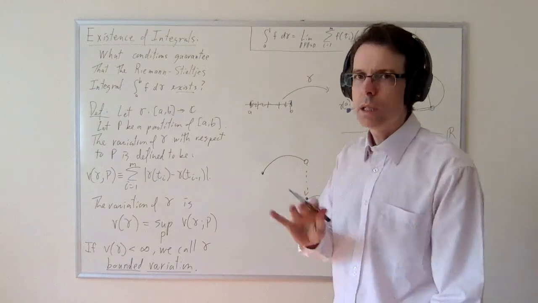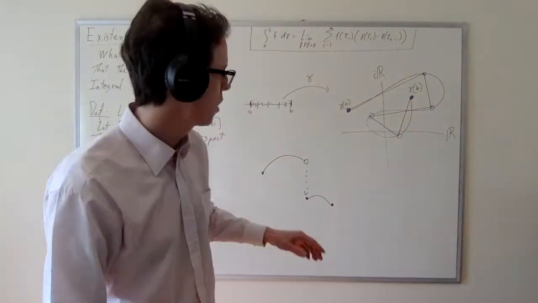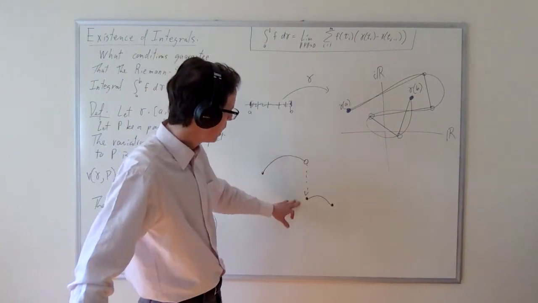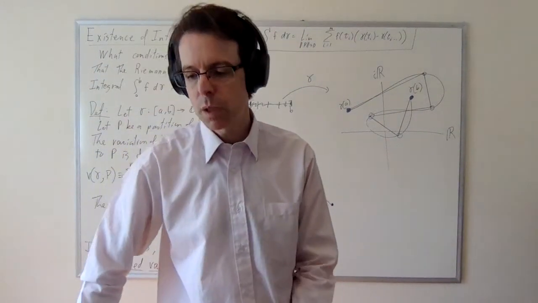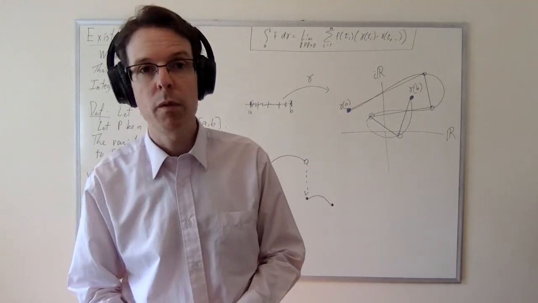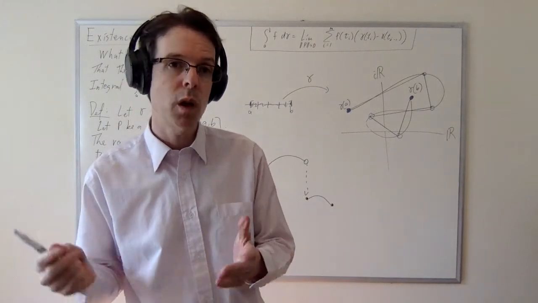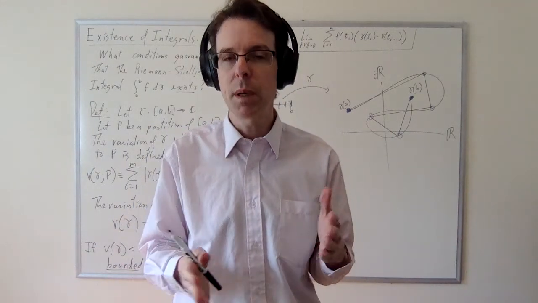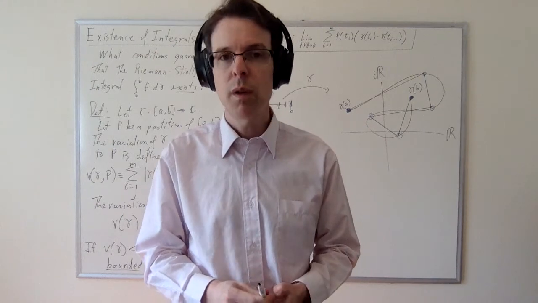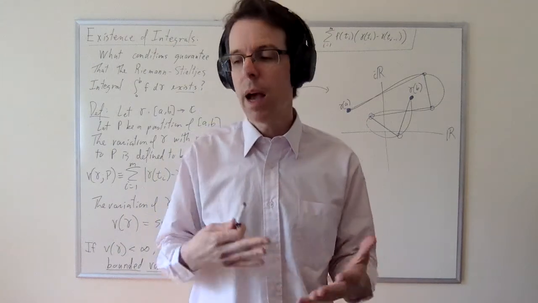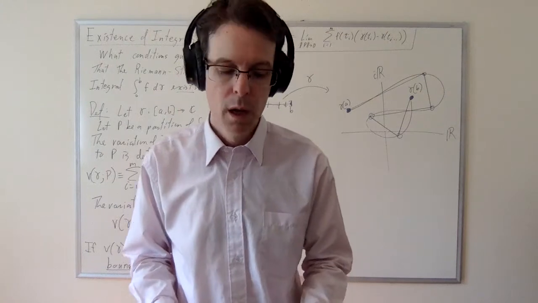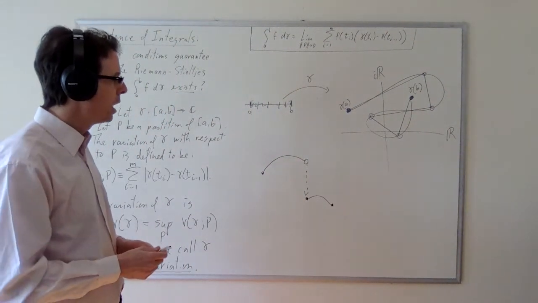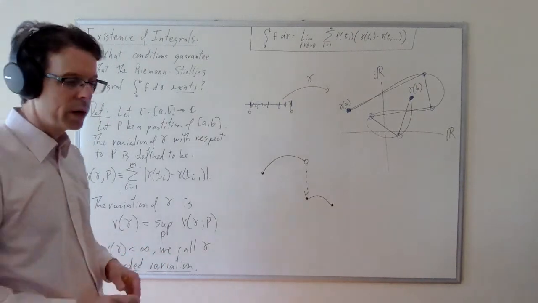Now, if it's a crazy discontinuous path that does all kinds of crazy stuff, then it would probably have infinite variation. But if it simply has one or two or a finite number of jump discontinuities, then often we still have a bounded variation path. And that's convenient if we're trying to break an integral into finitely many other integrals, and we might be introducing jump discontinuities. It's convenient to know that we don't have to then exclude that as not the kind of integral that we can calculate. So a few jump discontinuities are really not necessarily a problem when it comes to bounded variation.